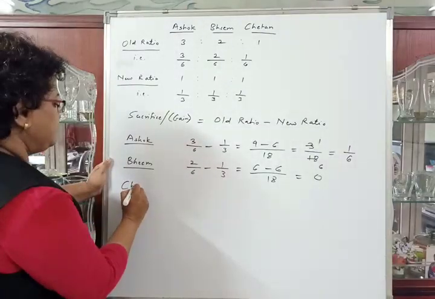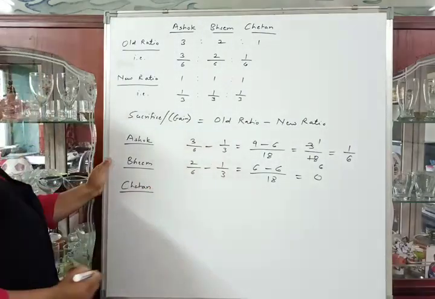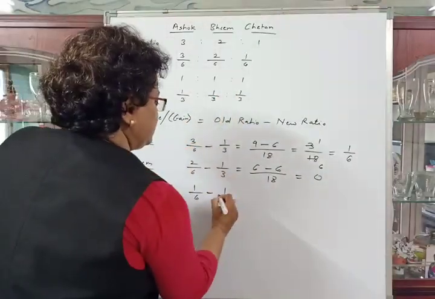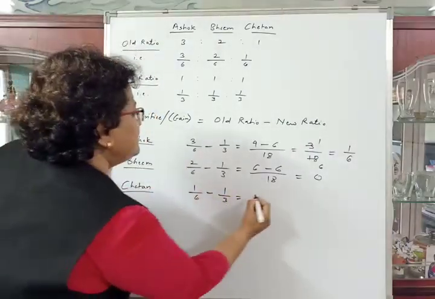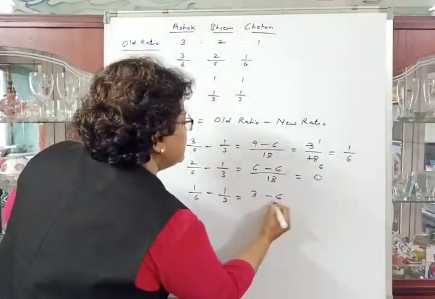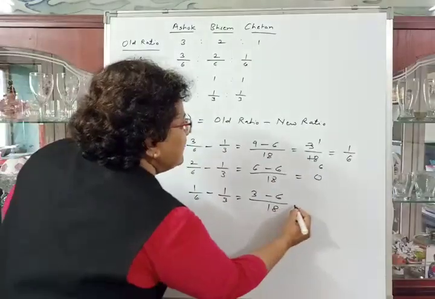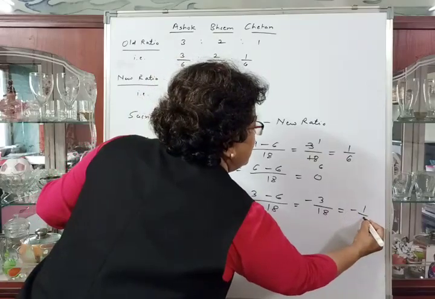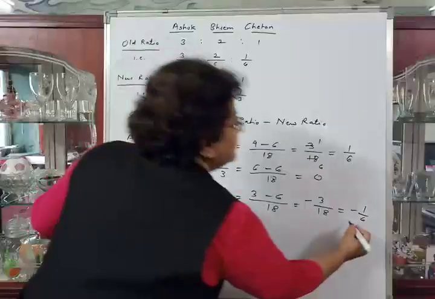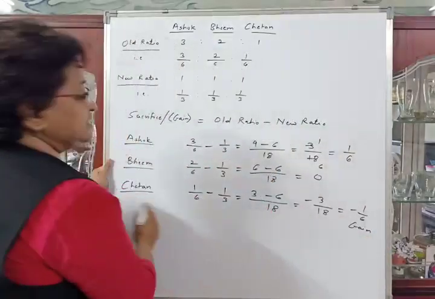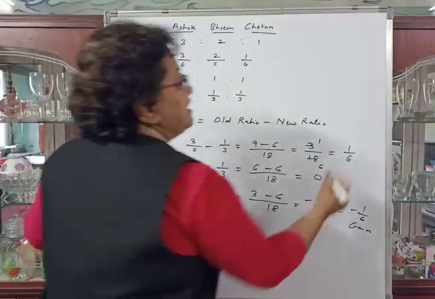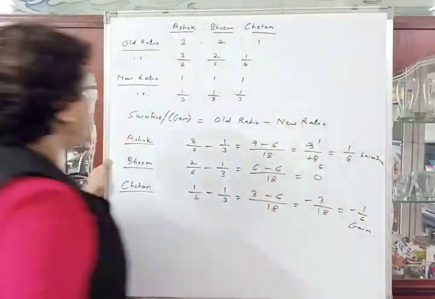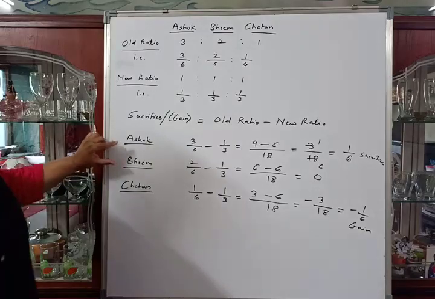Then of Chetan, old ratio 1/6 minus new ratio 1/3 is equal to 3 1s are 3 minus 6 1s are 6, divided by 6 3s are 18, that is minus 3/18, that is minus 1/6. This is negative, means this is gain, means Chetan is gaining 1/6 share and Ashok is sacrificing. For Bhim there is no gain or no sacrifice.